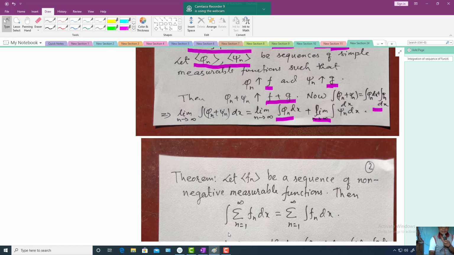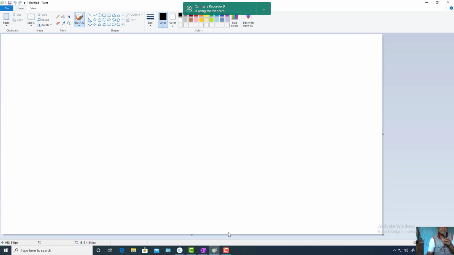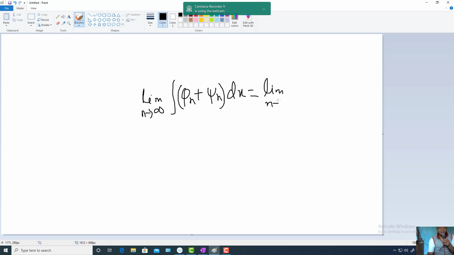Let me write here. So what you have is limit n tends to infinity integration of phi n plus psi n dx is equal to limit n tends to infinity integration phi n dx plus limit n tends to infinity integration psi n dx.